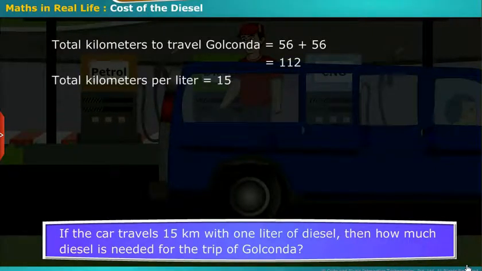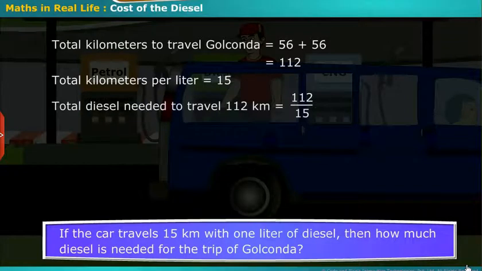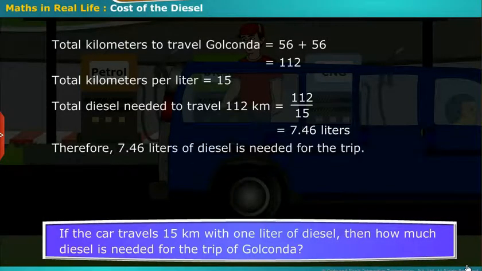Total kilometers per liter are equal to 15. Total diesel needed to travel 112 kilometers is equal to 112 by 15, that is equal to 7.46 liters. Therefore, 7.46 liters of diesel is needed for the trip.